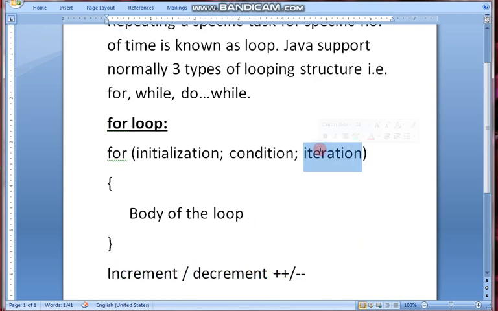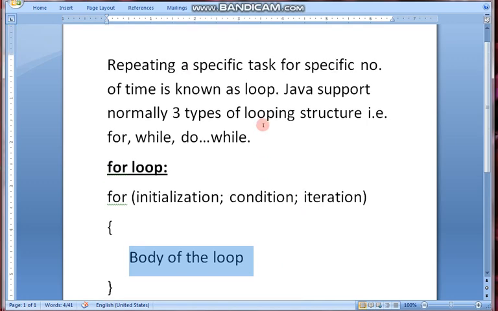Continuing ahead we use plus plus, continuing back we use minus minus. And the body of the loop is the job we need to perform inside the loop, the task which is given. As in the definition I told that there has to be some task specified for the loop, so the task has to be written within this loop.